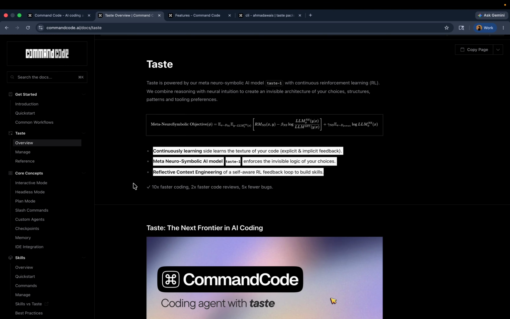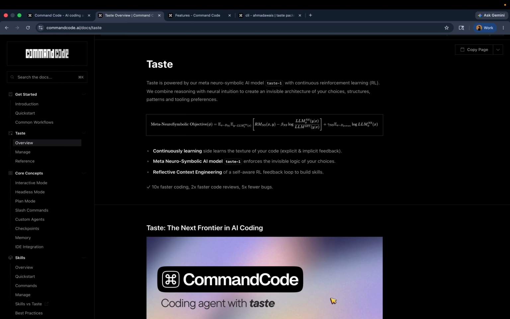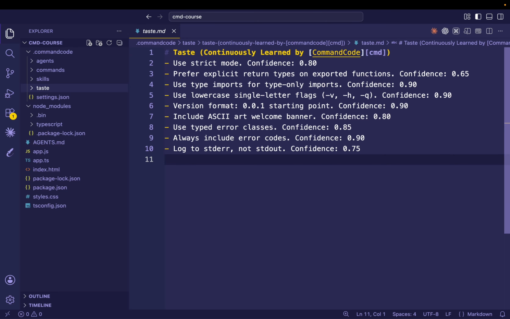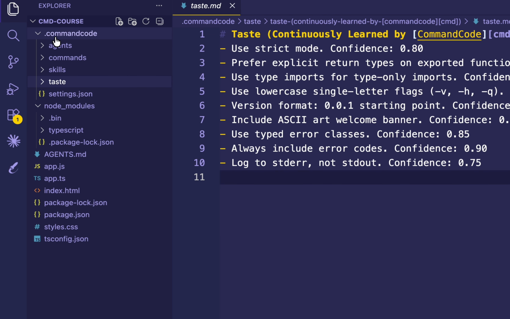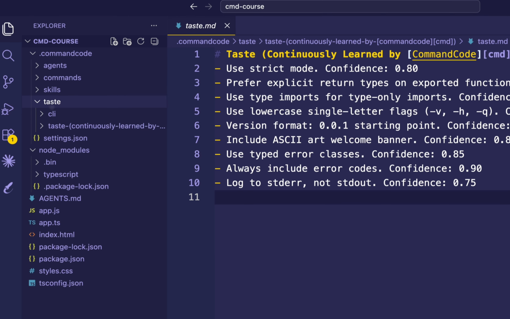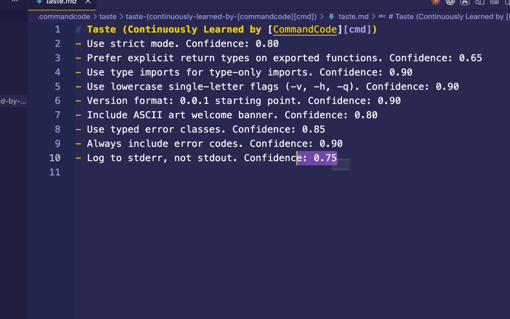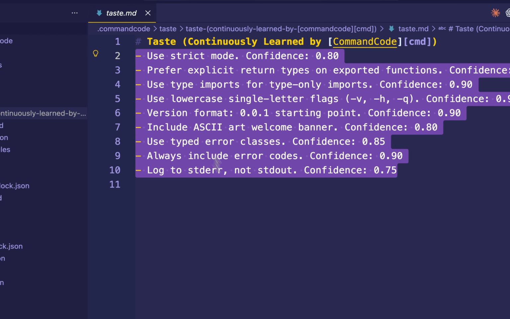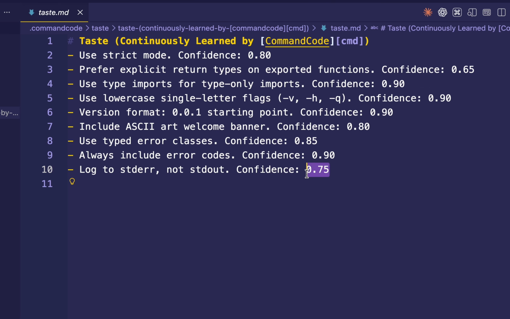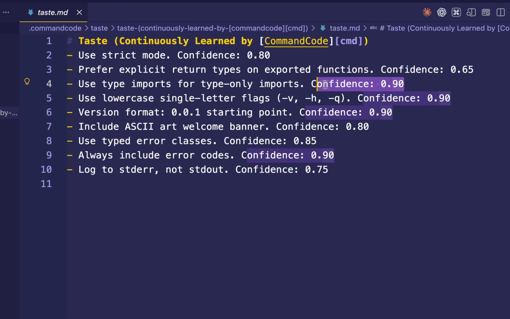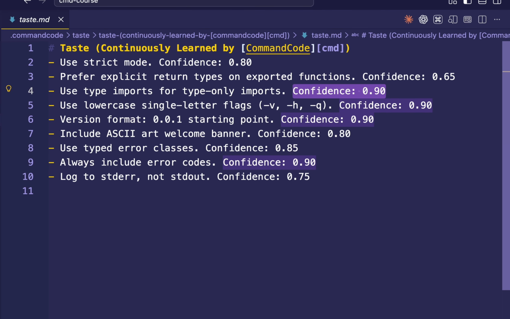And instead of asking you to maintain rule files, Command Code learns from your behavior. Now inside your project, if you invoke Command Code sessions and use it to generate the application or write code, then your taste is stored in the .commandcode folder. There's a separate folder called taste, and then there's this taste.md file with things like your preferred libraries, code structure patterns, CLI conventions, and each one has a confidence score. The higher the score is, that means you've done it consistently, and on the other hand, a lower score means that Command Code is still learning that behavior.